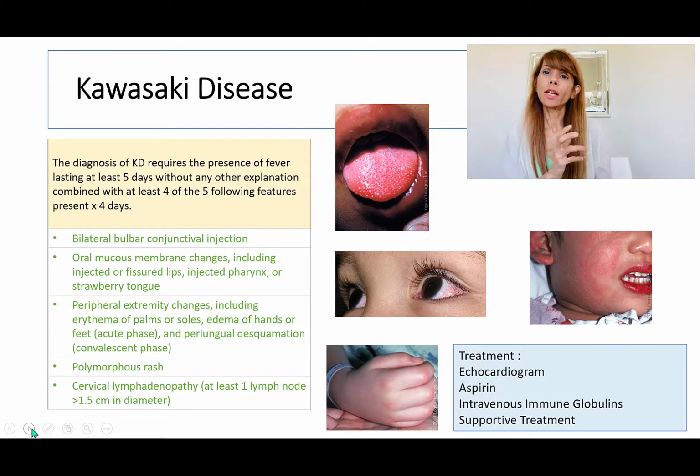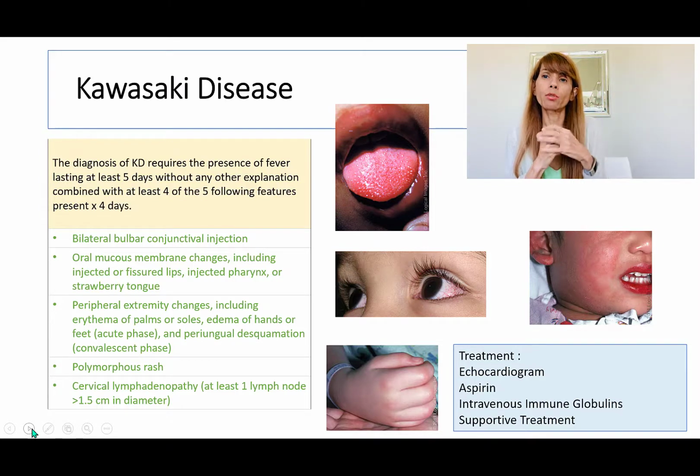So tackling all these erythematous macules, the first we will discuss is Kawasaki syndrome, because it's just so interesting. Kawasaki syndrome is basically an autoimmune disorder where out of nowhere, we don't know what the cause is, patients will develop certain features. This is going to occur in patients younger than 5 years of age typically, or the pediatric age group generally speaking, and they will have at least 4 out of the 5 of the following features for at least 4 days. That is a must to make the diagnosis.